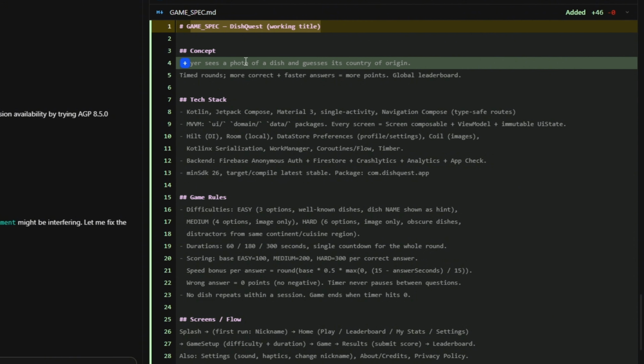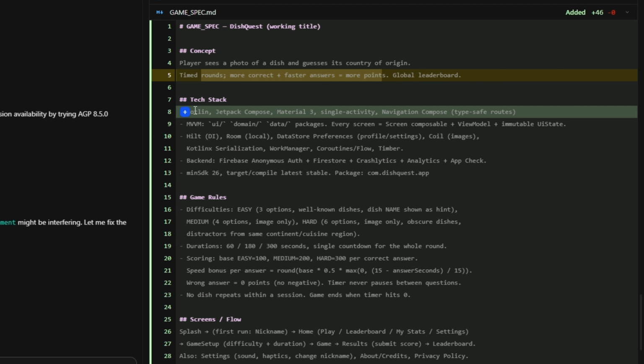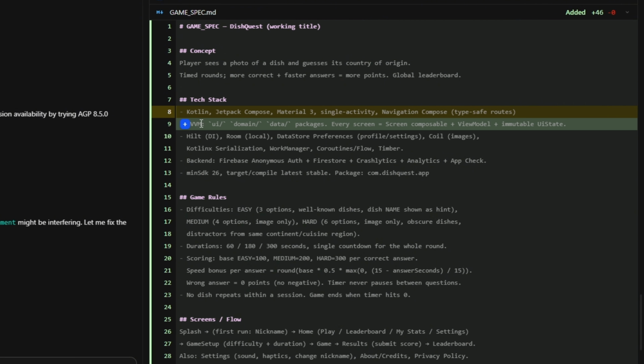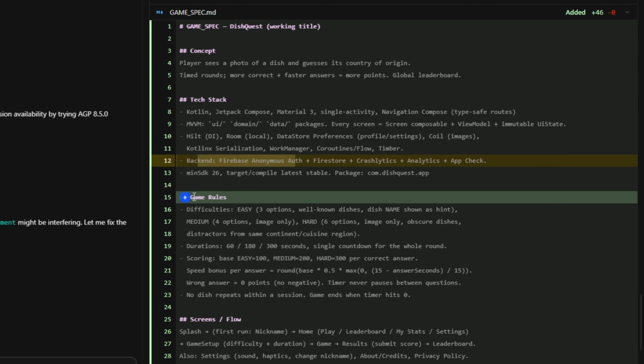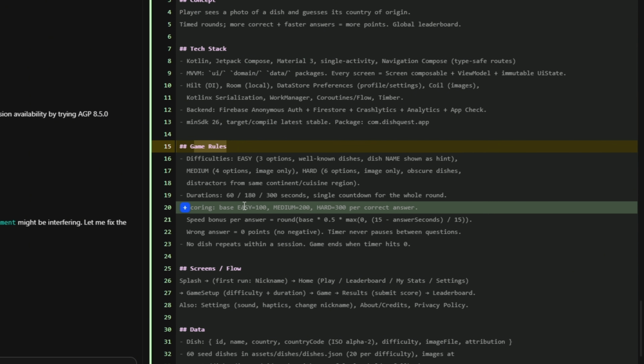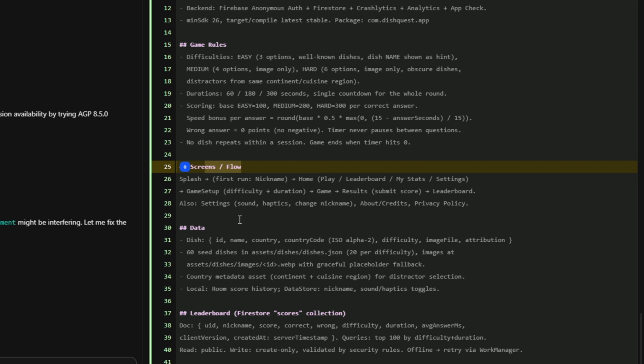It's a markdown file that acts as a single source of truth for the entire project. It defines the concept, the tech stack, which was Kotlin, Jetpack Compose, MVVM with Hilt, Room for local data, Firebase for the leaderboard, the exact game rules, the scoring math, every screen in the app, and the data models. Why does this matter if you ask me?